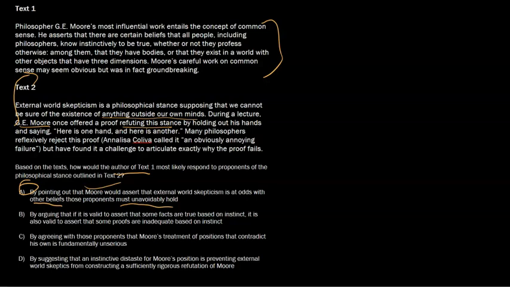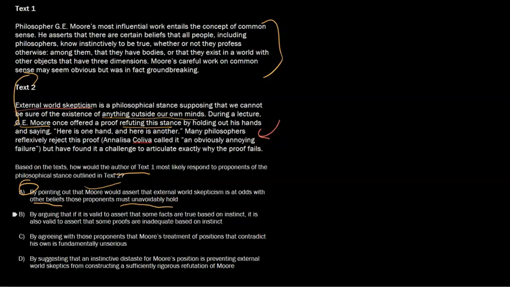All right, why is this? Because Moore is asserting that to even think about external world skepticism, you can't be sure of anything. So to be sure of anything, you need to have your basis. You need to be sure of something to be sure of anything, right? So I would say this is A. Now, this is pretty philosophical, right? We're getting kind of deep here.